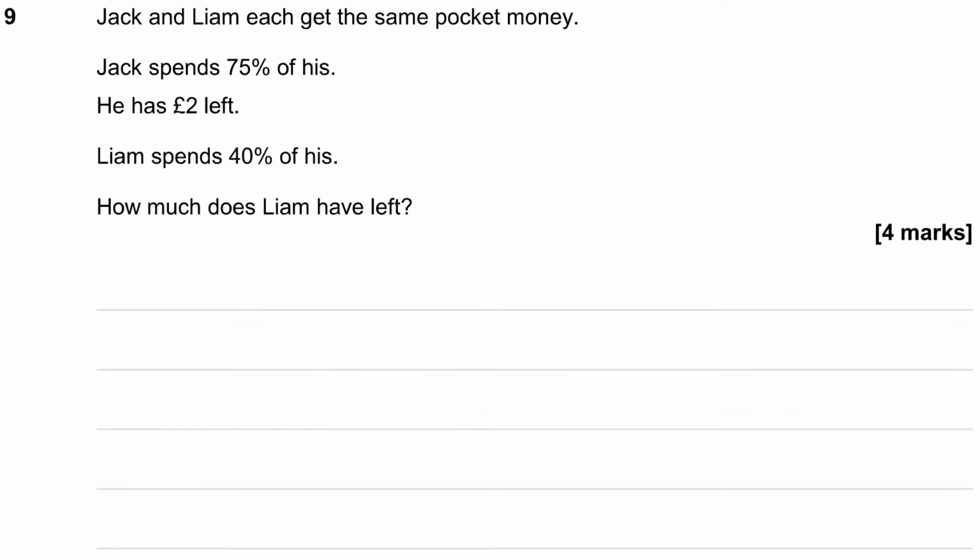Jack and Liam each get the same pocket money. Jack spends 75% of his and has £2 left. Liam spends 40% of his. How much does Liam have left?